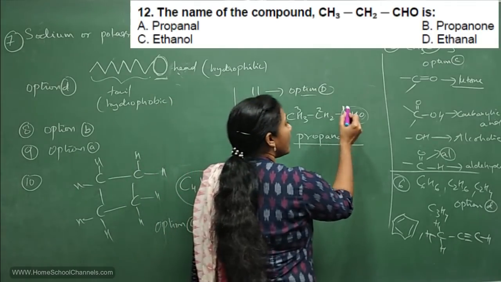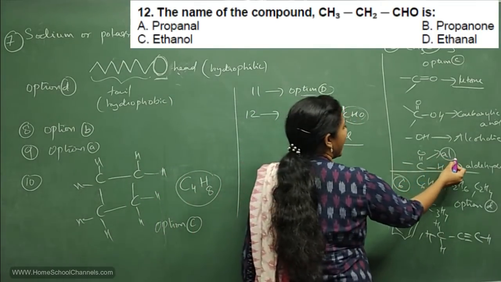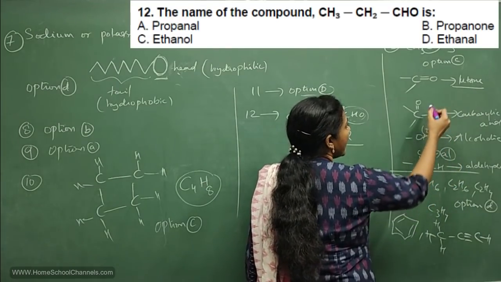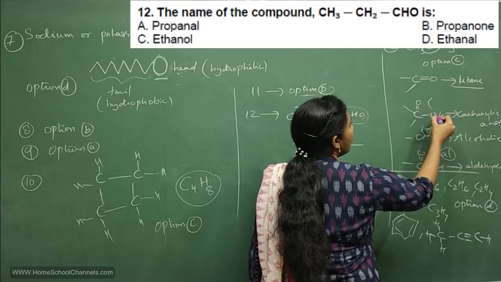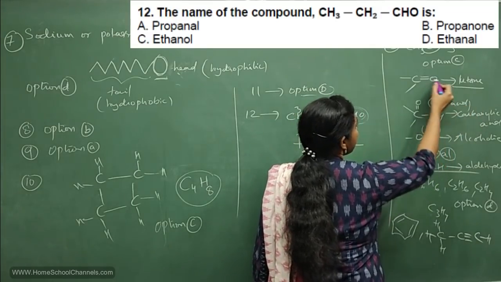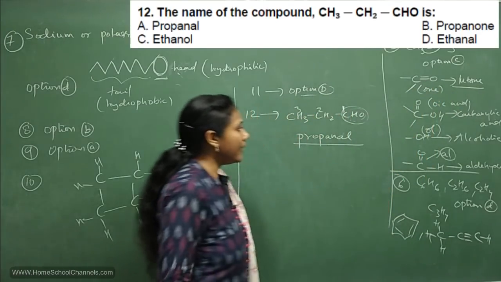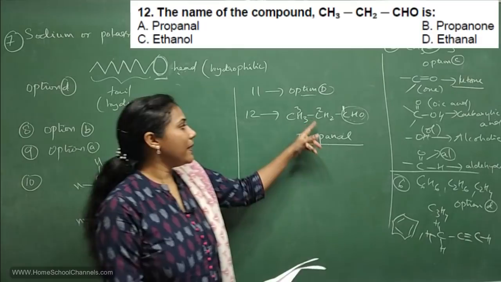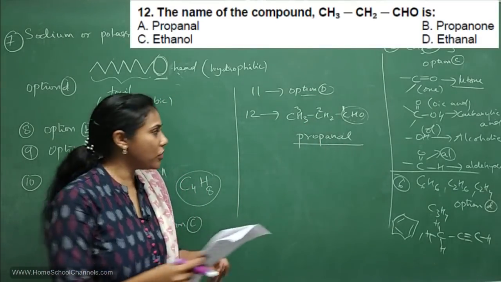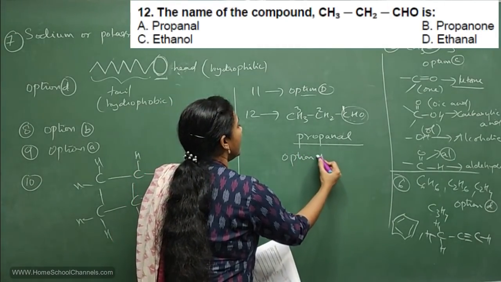So when you write IUPAC name of CHO, you will write it as Al. When OH is there, you will write it as OL. Okay. When COOH is there, you will write it as oic acid. When CO is there, you will write its name as ONE. Right? Say now its name is propanal. So in which option propanal is mentioned? It is mentioned in option A.